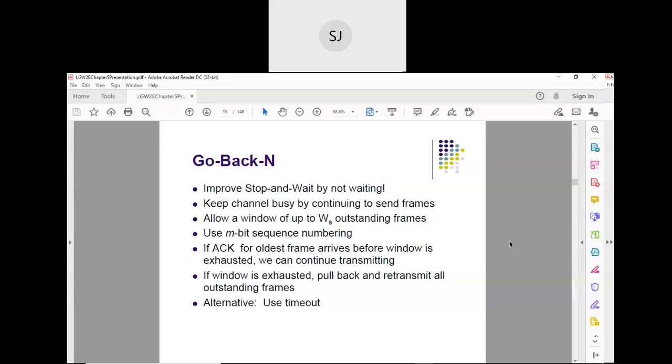Are you there? Hello? What are we doing in sliding window protocol that we have studied? Tell me how the sliding window protocol works.